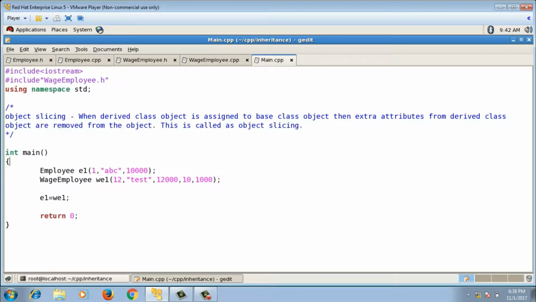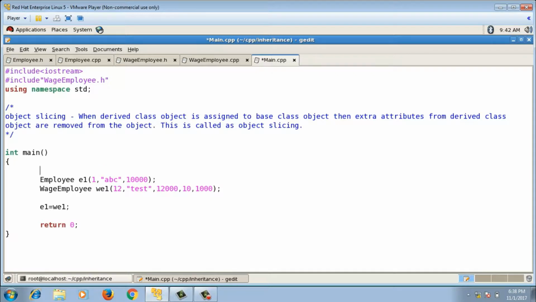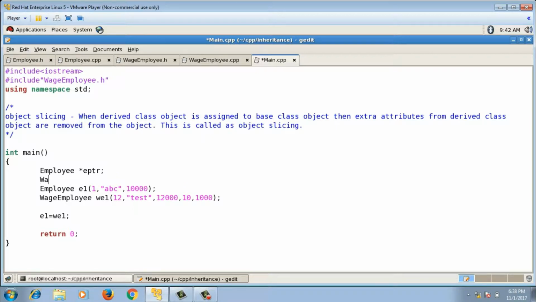Now along with employee object and wage employee object, I will declare two more things here. Suppose I declare one pointer which is employee pointer EPTR, and I declare another pointer which is wage employee pointer WEPTR. So now what is possible and what is not possible? Which pointer can hold the address of which object? First of all, let me write something like this: EPTR equals to ampersand E1.